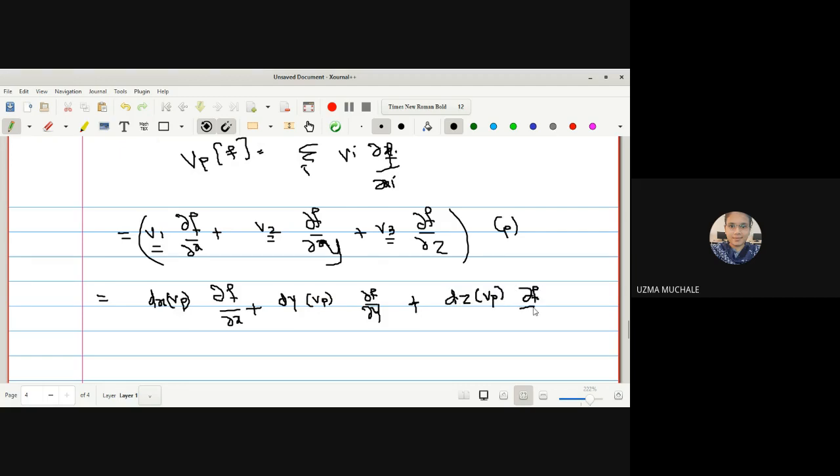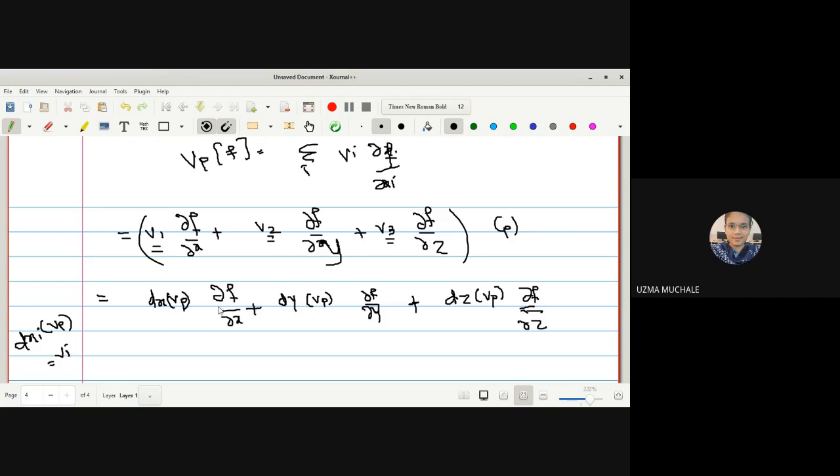Which formula am I using here? dxi Vp is equal to vi. So by this formula I can write this result.